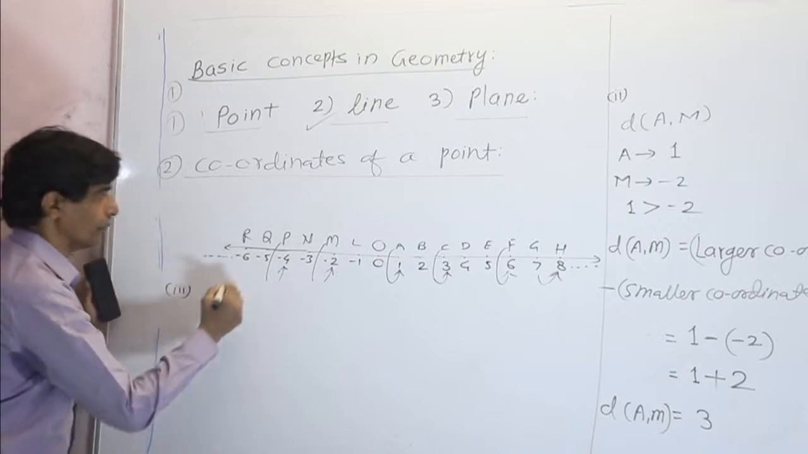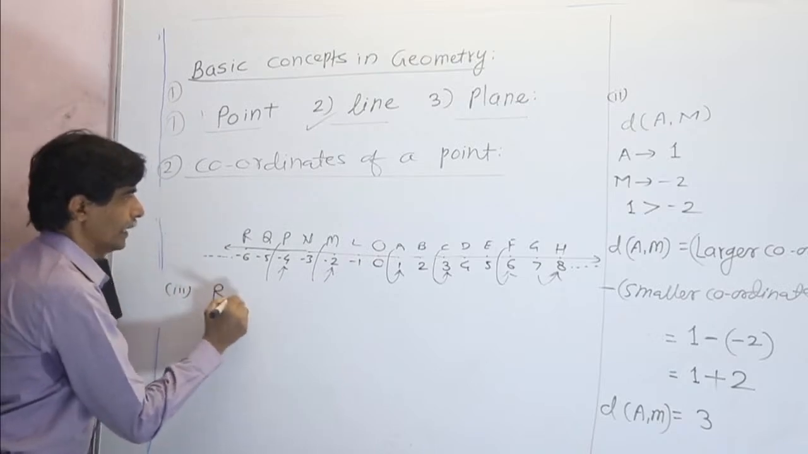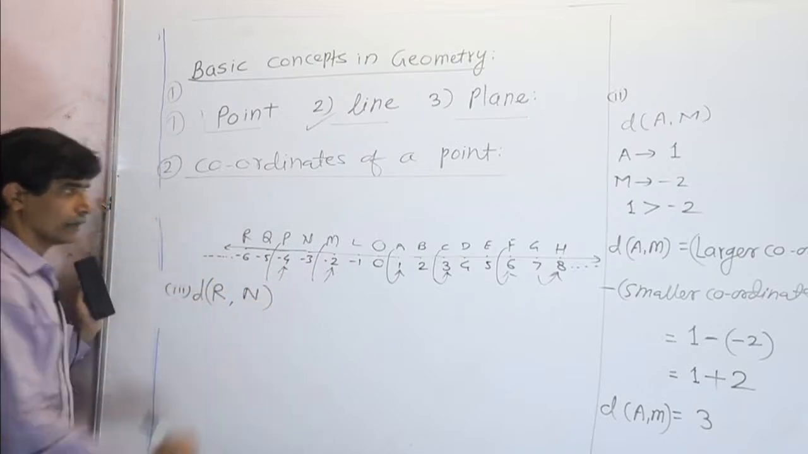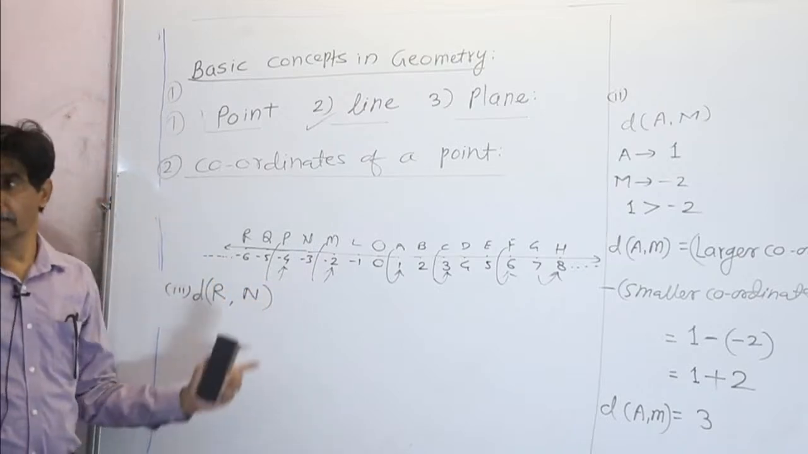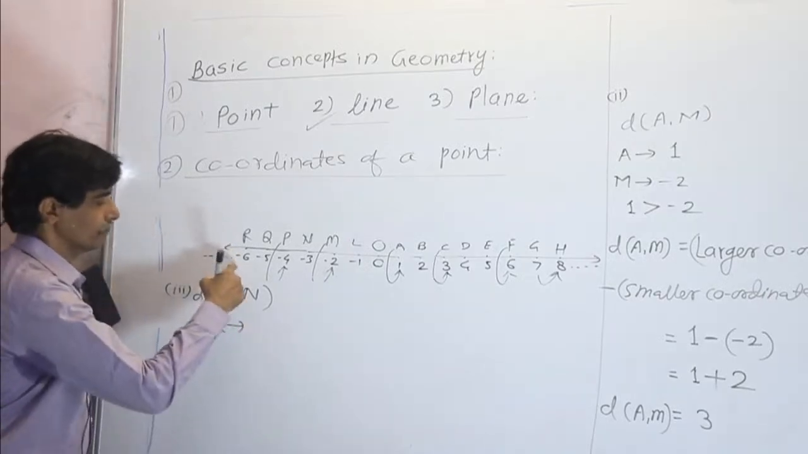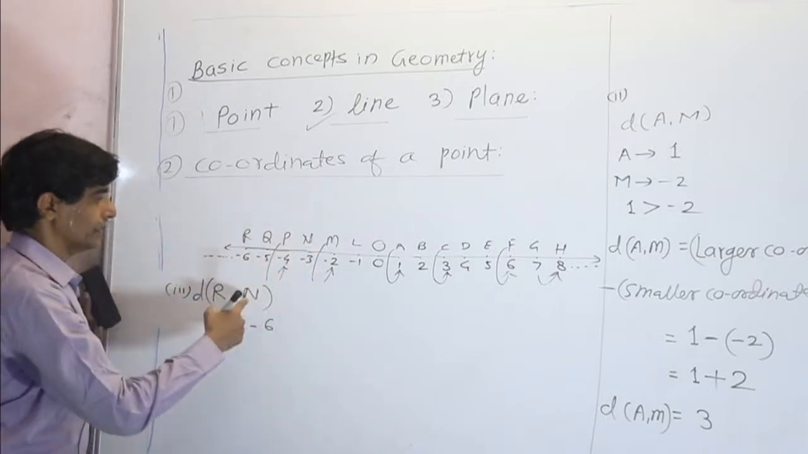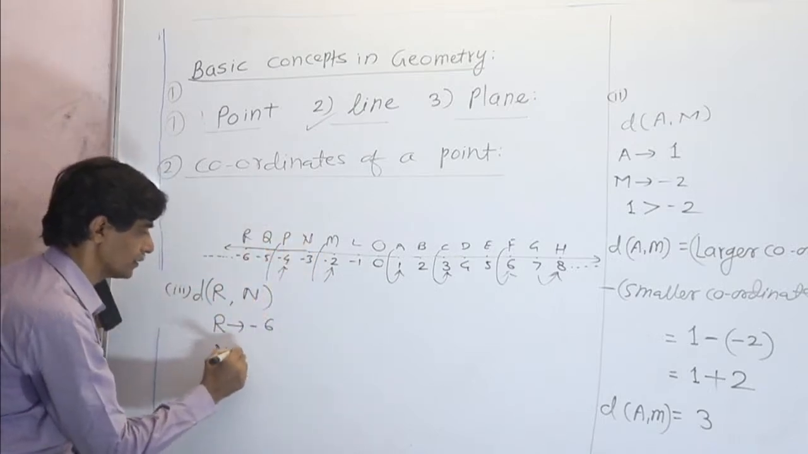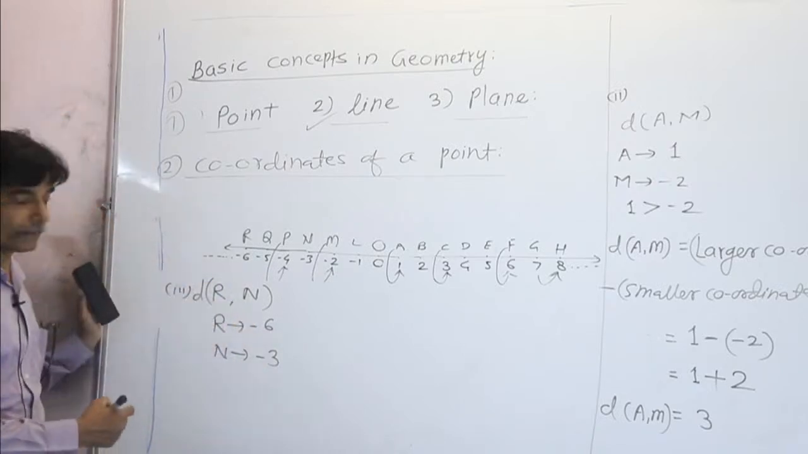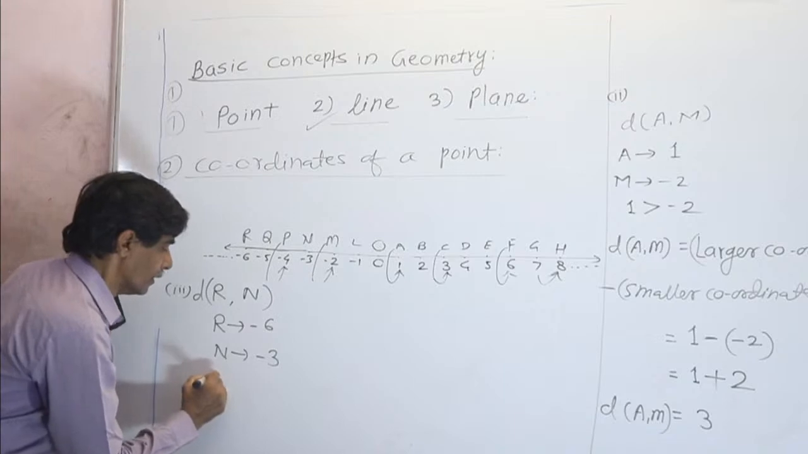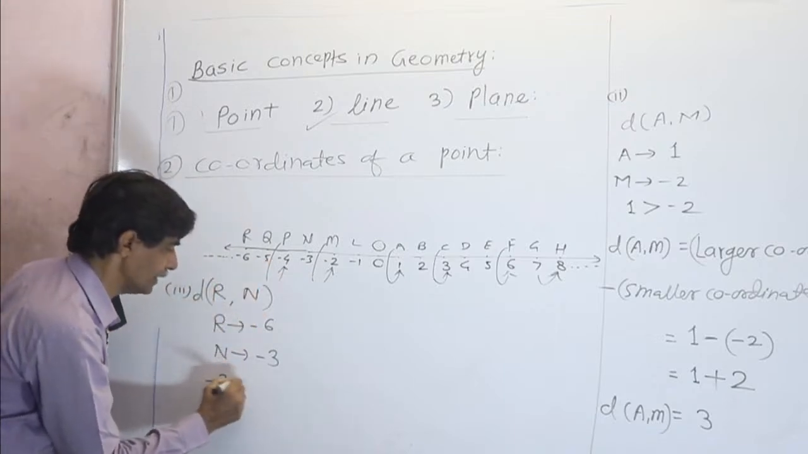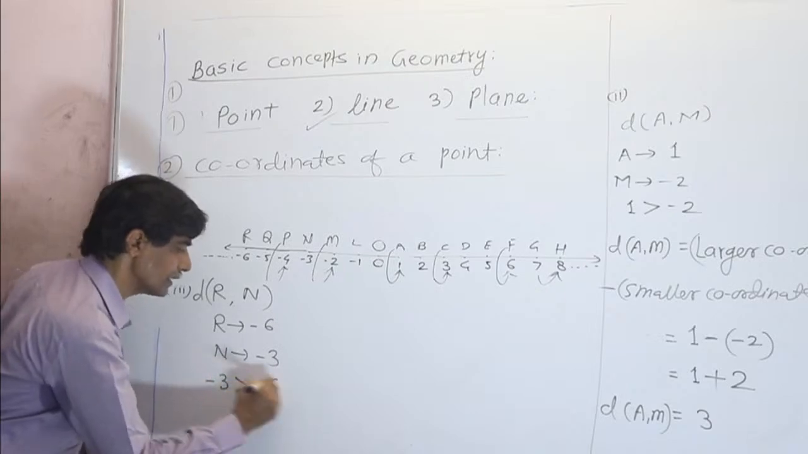Suppose I take point R and find the distance between the point R and N. Both are negative numbers, R and N. I have taken them separately because R has coordinate minus 6 and N has coordinate minus 3. Again, you know which one is the larger one? Here the larger coordinate, that is called the greater coordinate, is minus 3, since minus 3 is greater than minus 6.